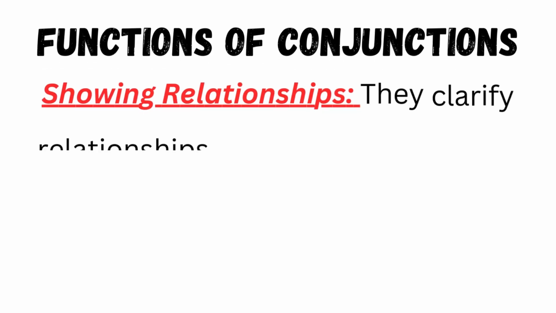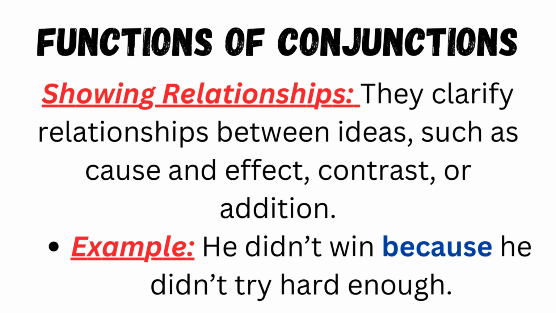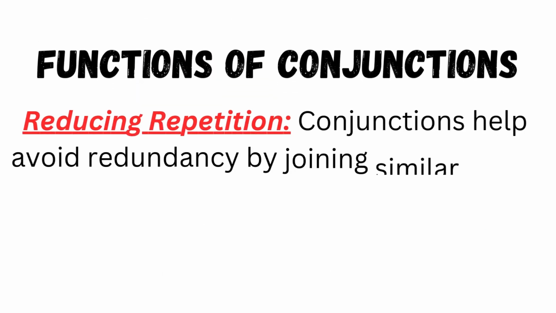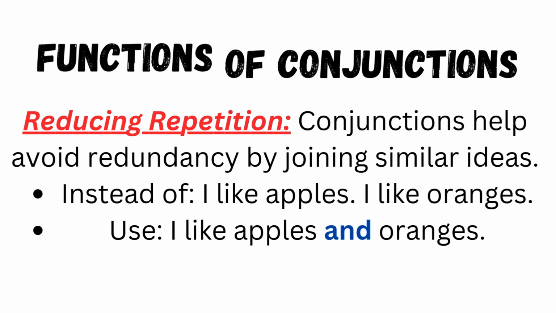They are also used to show relationships. They clarify relationships between ideas such as cause and effect, contrast, or addition. For example, he didn't win because he didn't try hard enough. Conjunctions help avoid redundancy by joining similar ideas. Instead of I like apples, I like oranges, we will use I like apples and oranges.